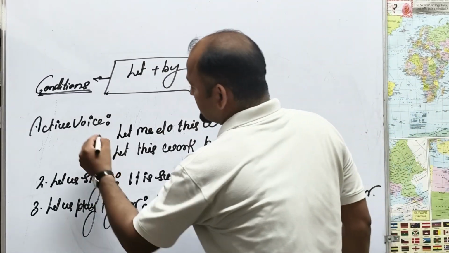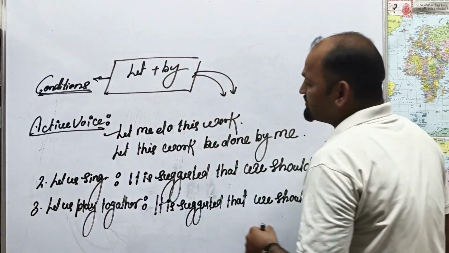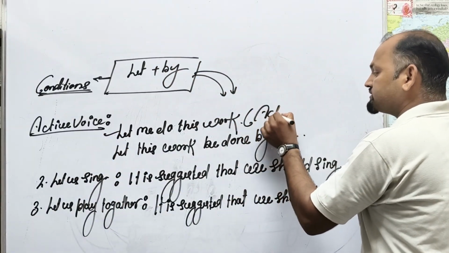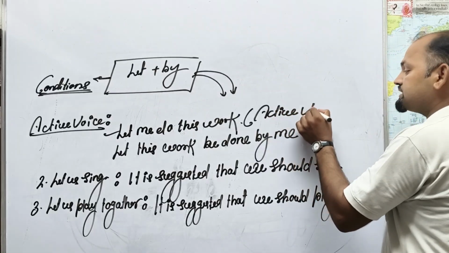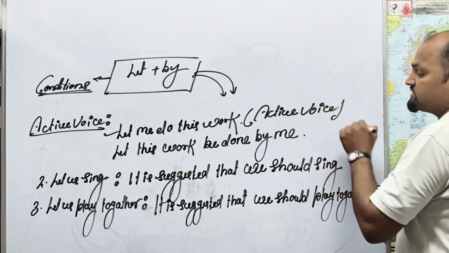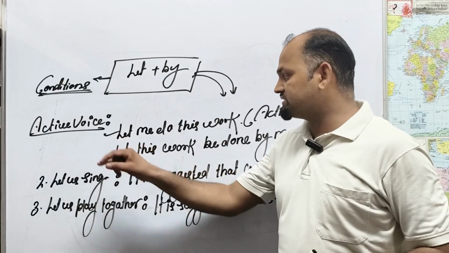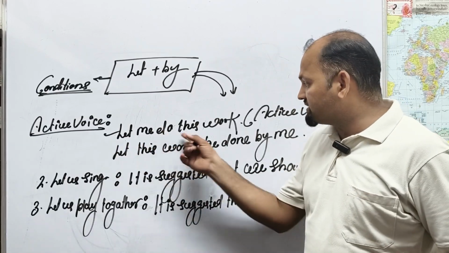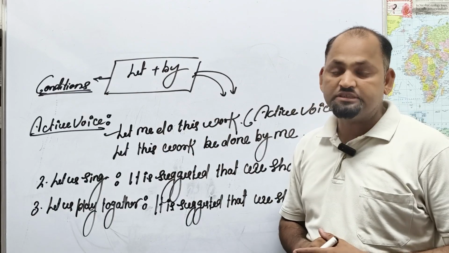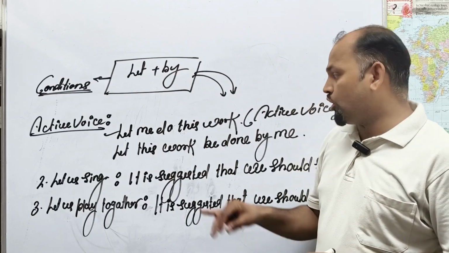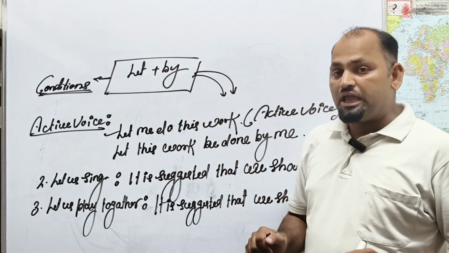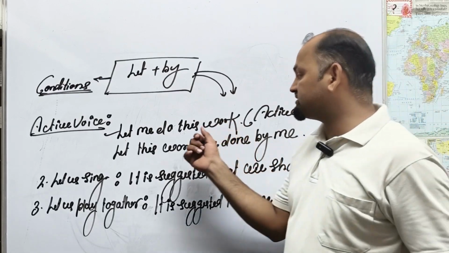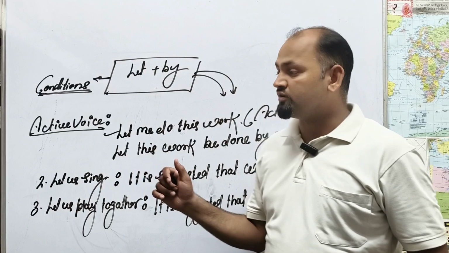Are you looking at this statement? Let me do this work. What is this? This is called active voice. Why is it called active voice? Because the sentence is started by let, no doubt, but there is no third form of verb. There is no be. So we call this active voice. Why is it not in passive voice? Because there is no verb in the third form.